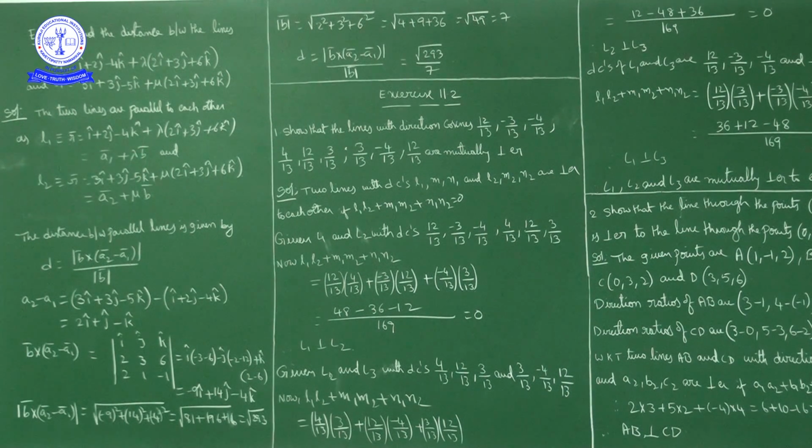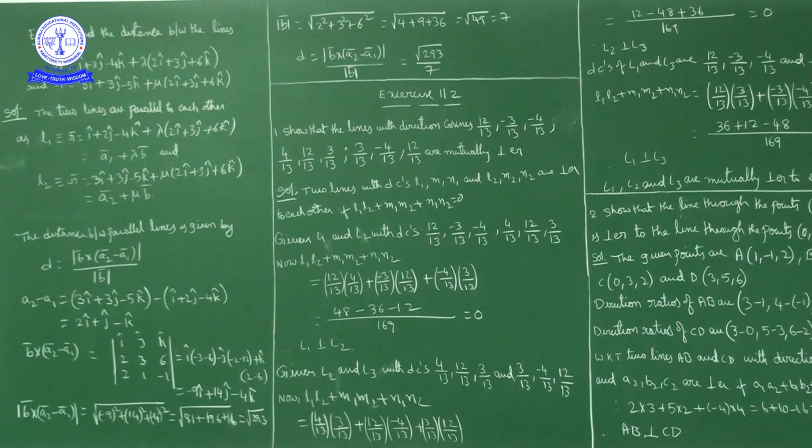Distance between parallel lines, what is the formula? The distance D is equal to the modulus of B bar cross product with A2 bar minus A1 bar, upon the magnitude of B bar. So we calculate the cross product of A2 minus A1 with B bar, and its magnitude.